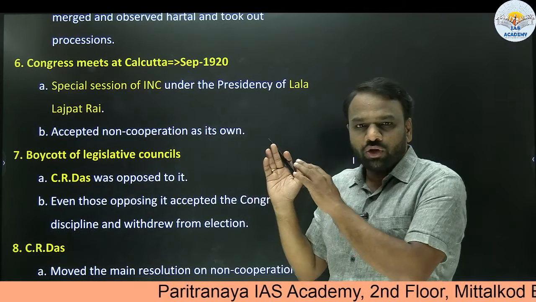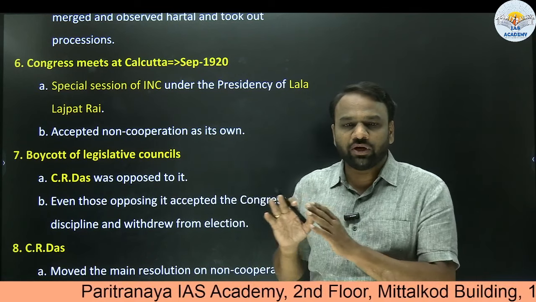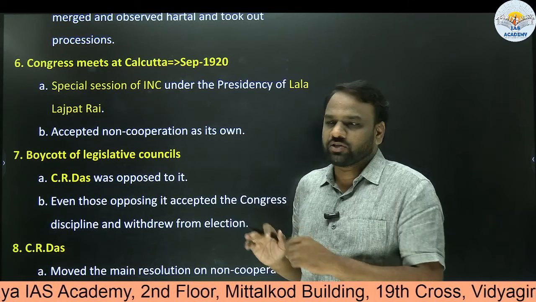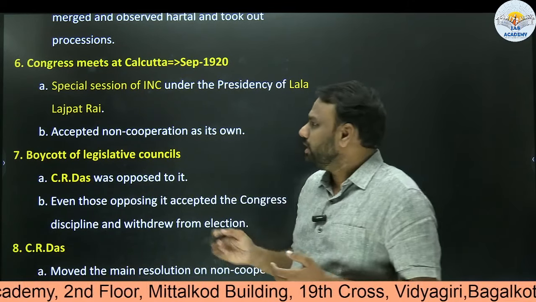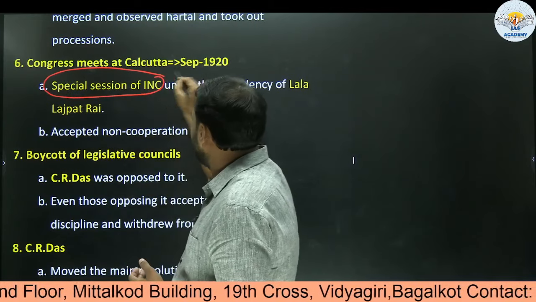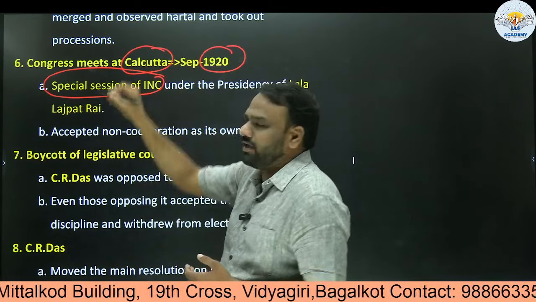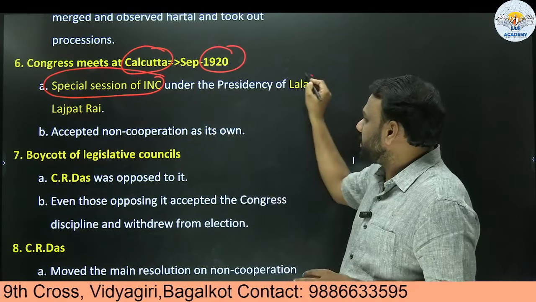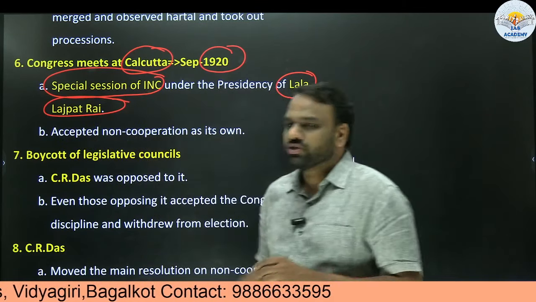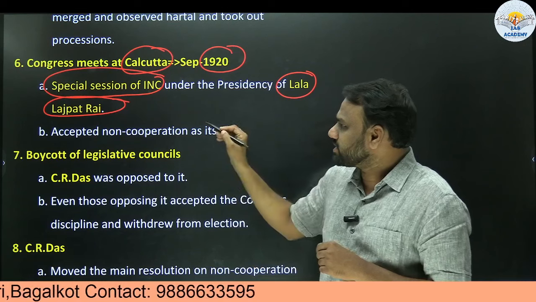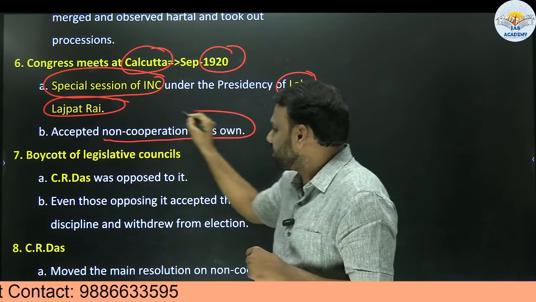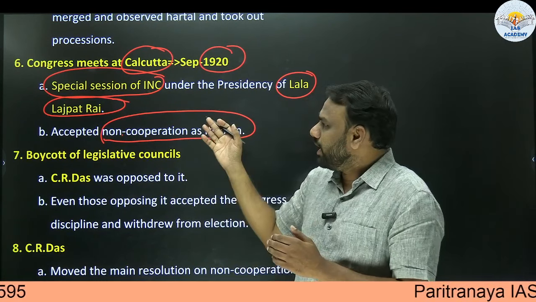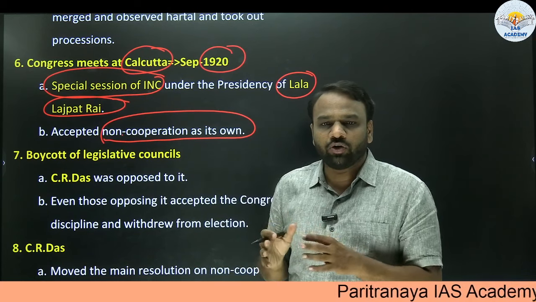Next, Congress meets at Calcutta. Non-cooperation movement was launched, but officially it was not yet accepted by the Indian National Congress. To give an official recognition, a special session of Indian National Congress was called in 1920 at Calcutta. It was a special session and not an annual session, presided by Lala Lajpat Rai. Very important point to note. In this session, they accepted non-cooperation as their own. The non-cooperation which had started as a result of Khilafat, the Congress now accepted as its own.